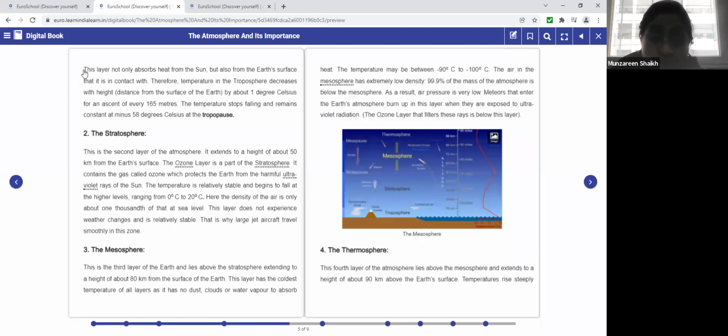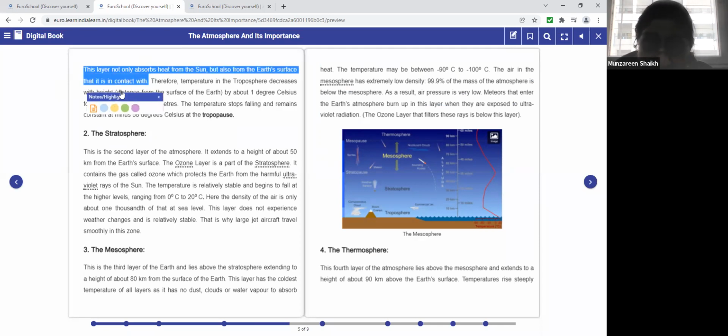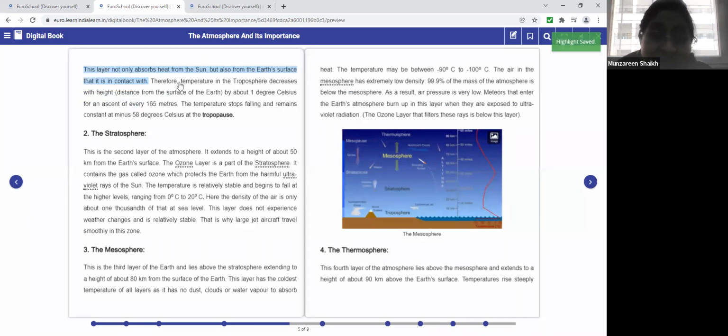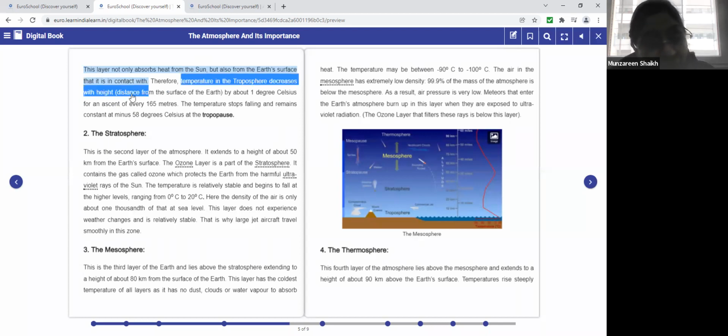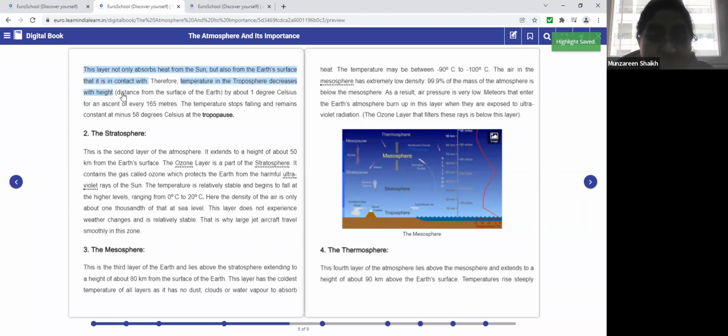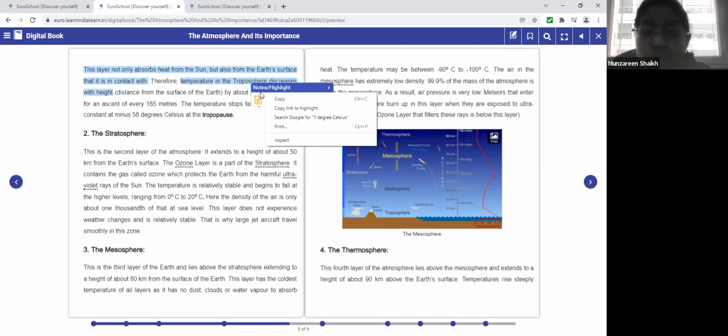So next, this layer not only observes heat from the sun, but also from the Earth's surface that is in contact with it. Therefore, the temperature in the troposphere decreases with height, by about 1 degree Celsius for an ascent of every 165 meters. The temperature stops falling and remains constant at minus 58 degrees Celsius at the tropopause.